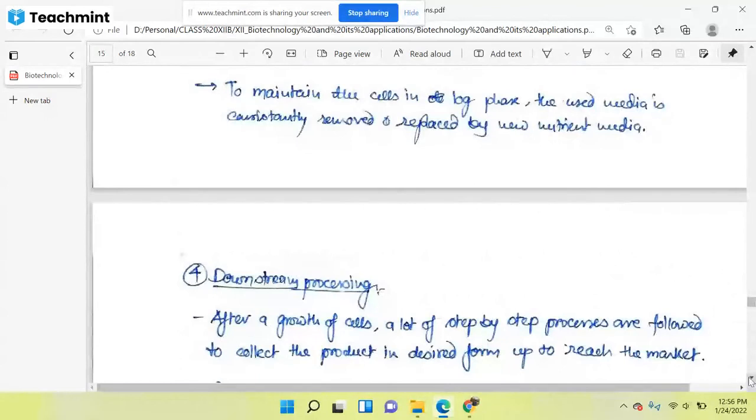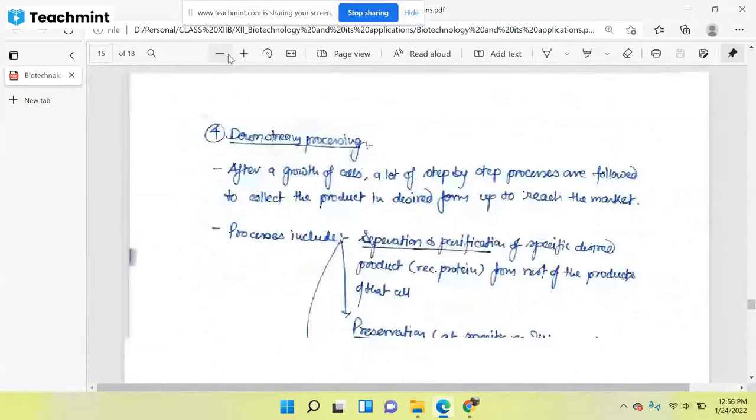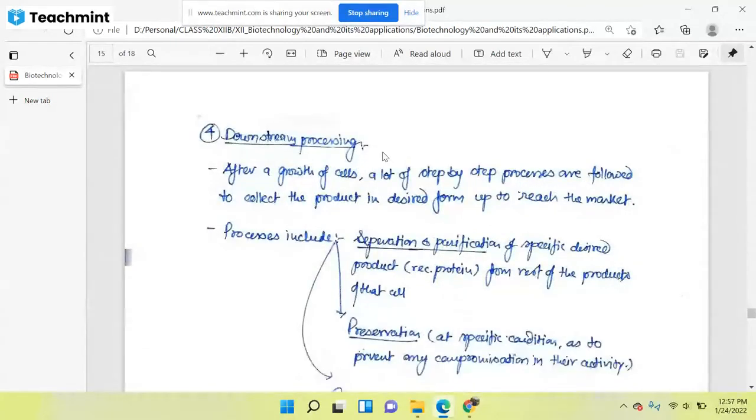Okay, now we'll see the downstream processing. I told you, suppose we have got the protein product. After that, we will have to do further processing, and those further processes will be called downstream processing. I told you that the old media will be collected. In that old media, we have collected a lot of yeast with the recombinant DNA. After that, we will have to go through the downstream processing to get that particular recombinant protein.